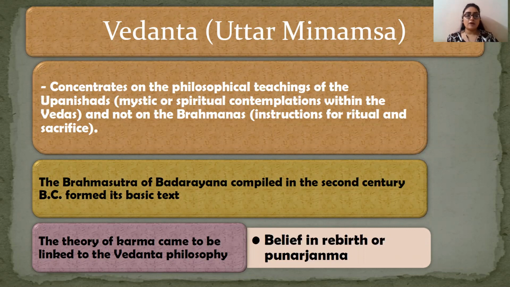Because the Upanishads have mystic or spiritual contemplation. It is more about spirituality, more about mysticism. And why not the Brahmanas? Because the Brahmanas relate to rituals and sacrifices. So Vedanta outrightly rejects the rituals and sacrifices given in the Brahmanas, and it accepts the spirituality or mysticism given in the Upanishads. So basically, you have to remember that Vedanta relies on the Upanishads.